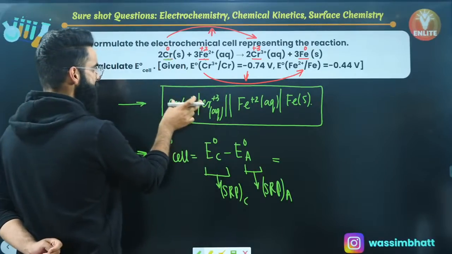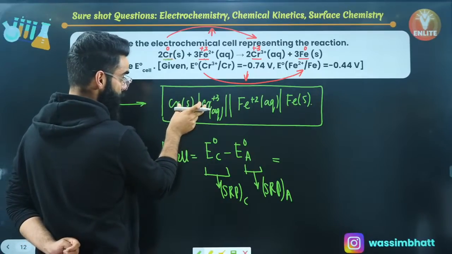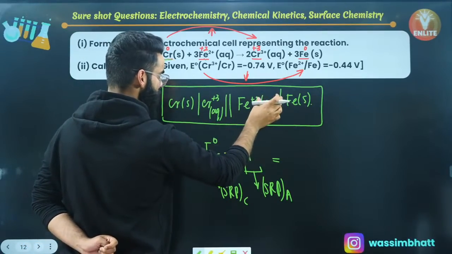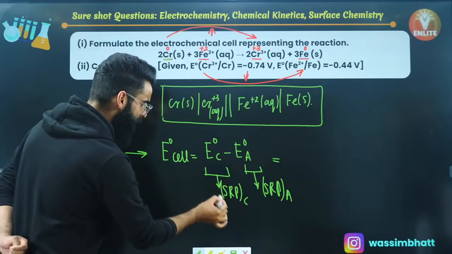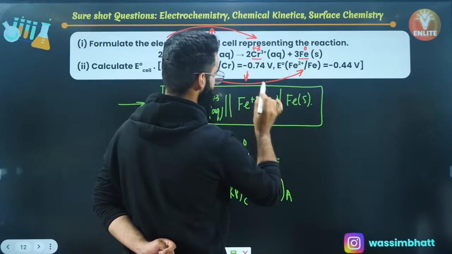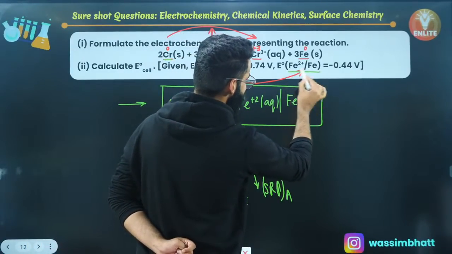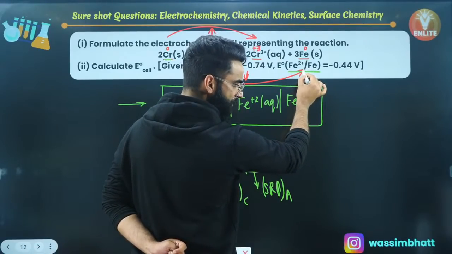So this iron is your cathode, right? This is your cathode and this is your anode. So I need the standard reduction potential of cathode first, so I need the standard reduction potential of iron first. Have a look. Is this the standard reduction potential of iron or standard oxidation potential? Check it out. How do you check it exactly?